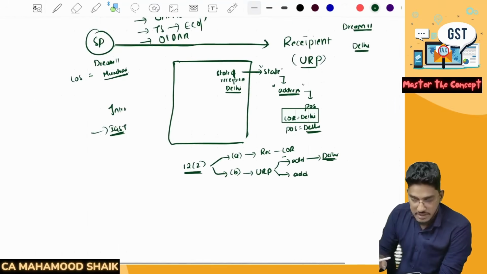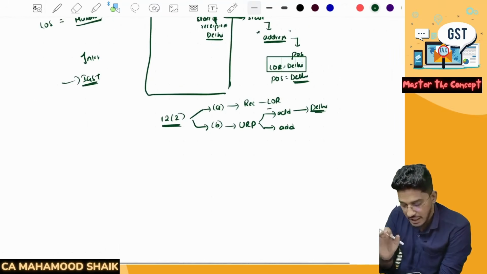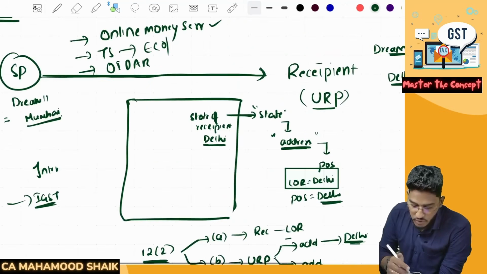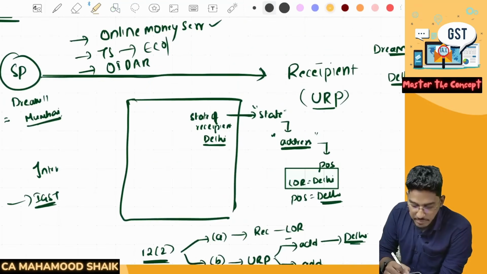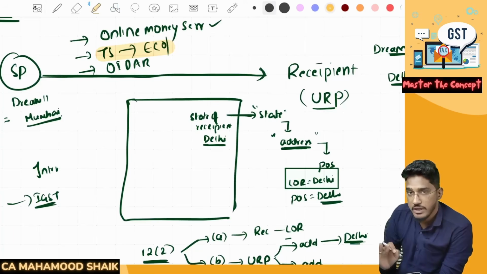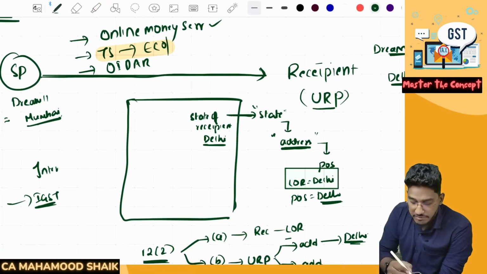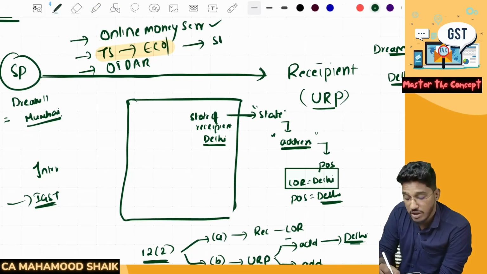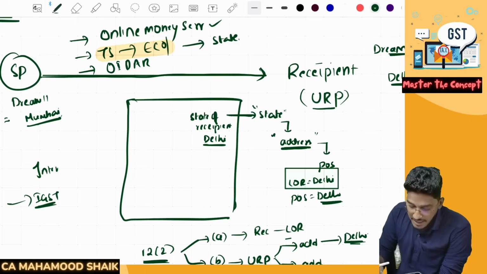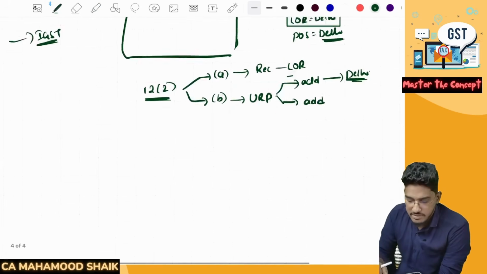So now here comes the confusion, why this circular has been given. Now here comes the point. Sir, you told that if services are getting provided through an e-commerce operator or through e-commerce, then for those services, if the recipient is unregistered, irrespective of the value of the supply, you have to record the state of the recipient. Sir, is it applicable for all services?